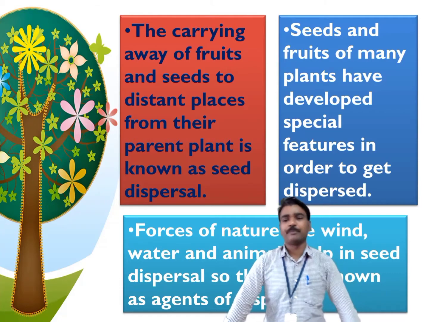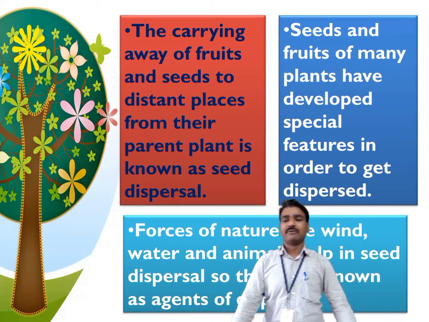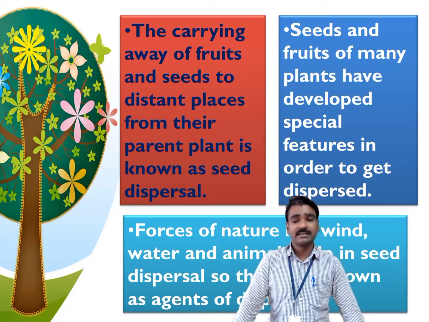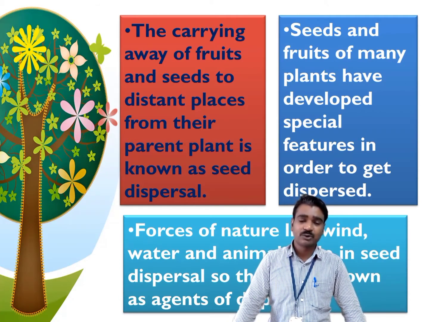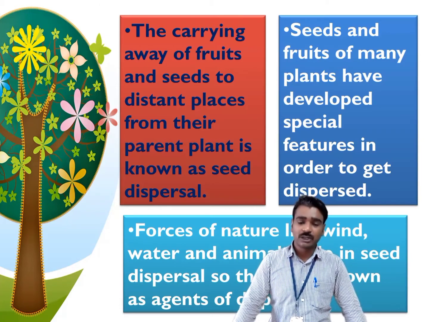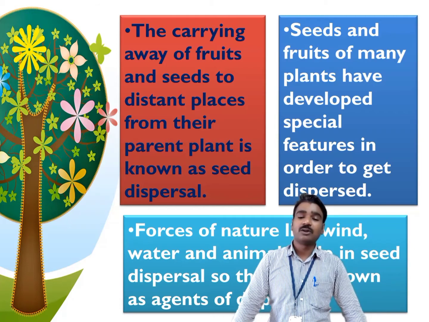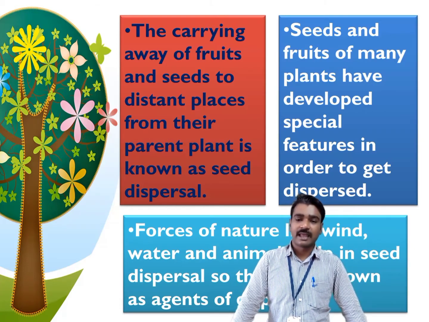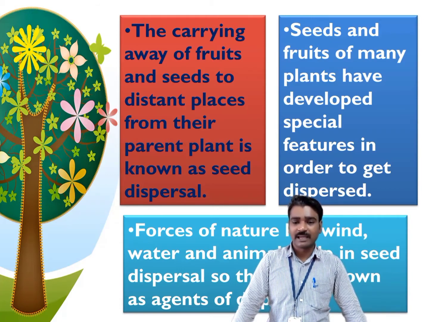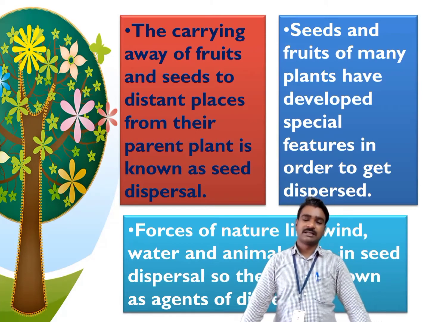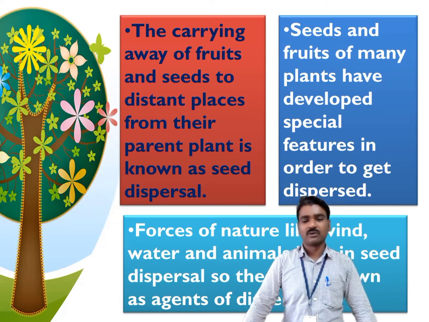Seeds and fruits of many plants have developed special features in order to get dispersed. Why do these seeds and fruits have to develop special features? Because in the last video I told you that plants cannot move around like humans and other animals. Then seeds have to find a way, so that's why they have developed certain special features in order to get dispersed. This is one thing.